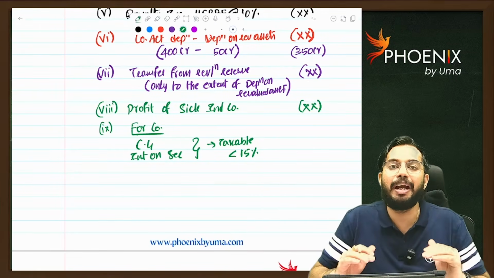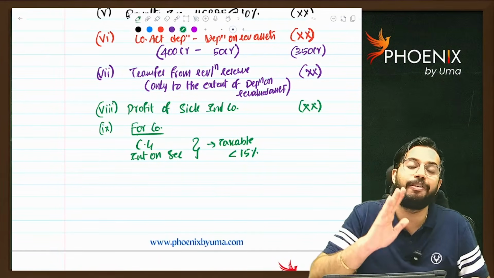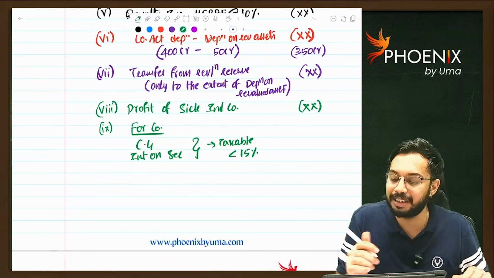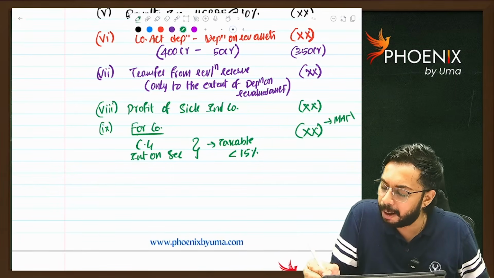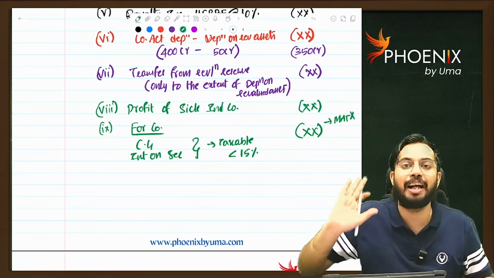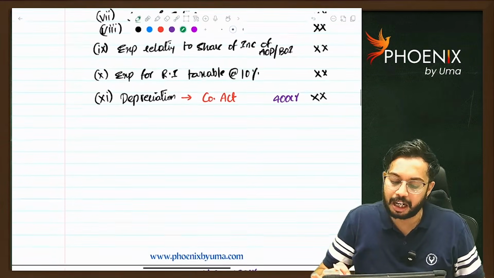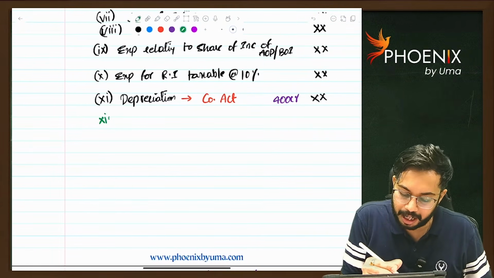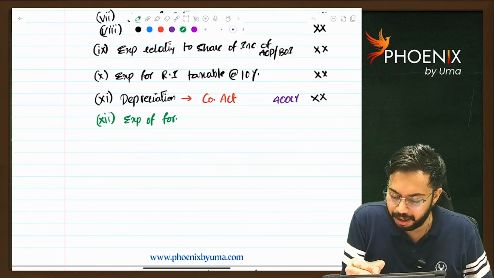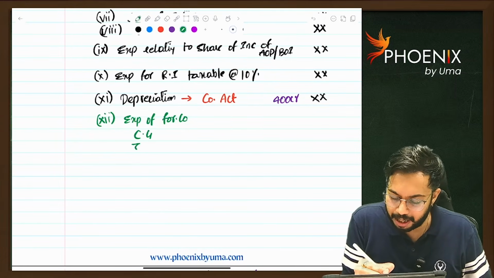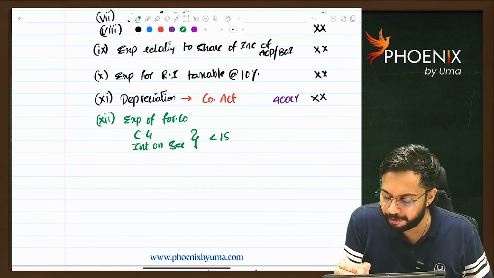So in order to maintain international relations, whatever income is taxable at less than 15% in case of foreign companies, that will be reduced. On that MAT is not applicable. On that only the reduced tax rate is applicable. Are you able to understand? Similarly, a corresponding adjustment: expenses of a foreign company relating to capital gains or interest on securities which are taxable at less than 15%.